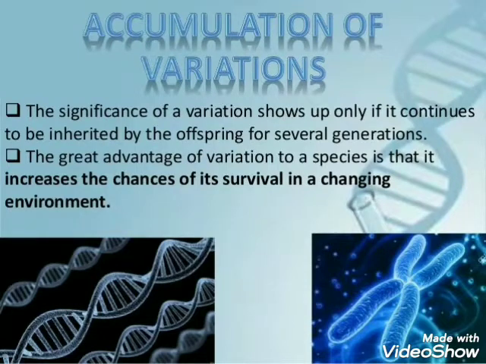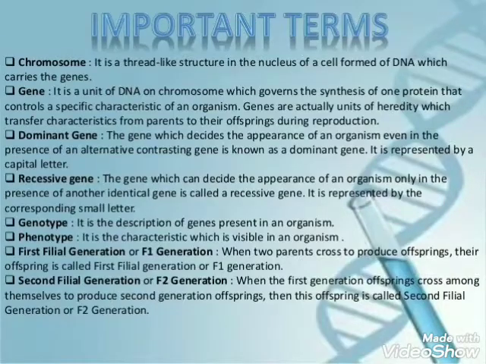On the other hand, the bacteria which did not have the variation to withstand the heat would not survive under these conditions and would die. Before we describe Mendel's experiment for explaining the transmission of characteristics from parents to their offspring,